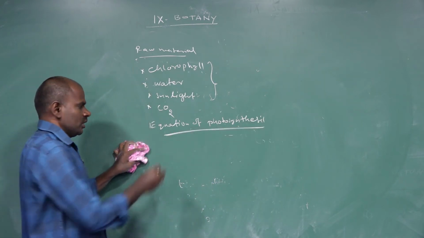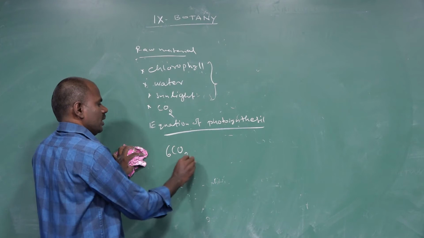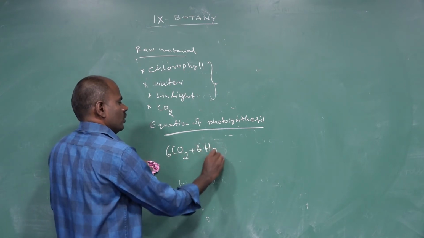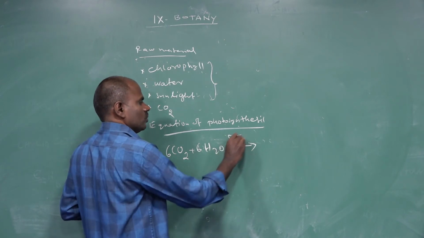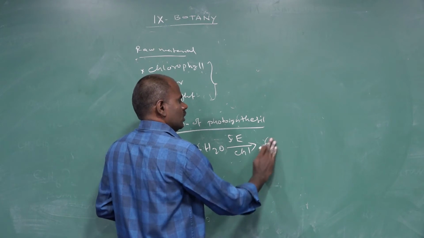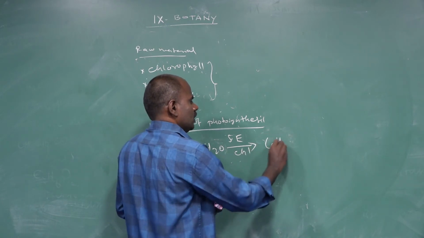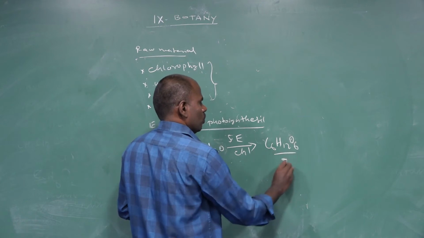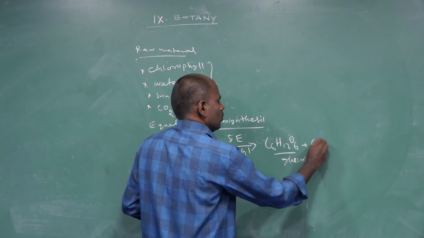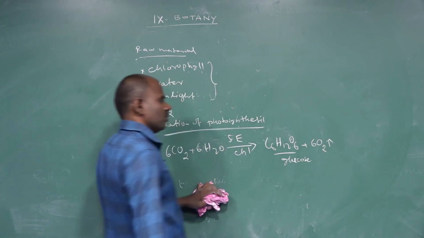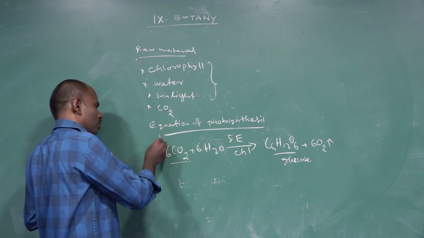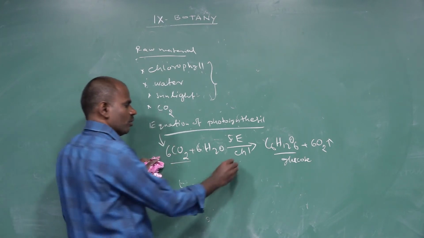Equation of photosynthesis. First, 6 moles of carbon dioxide and 6 moles of H2O give rise to 6 moles of C6H12O6, which is glucose, only with solar energy and the help of chlorophyll pigments, plus 6 moles of O2, which is evolved into the atmosphere. The atmosphere contains a lot of carbon dioxide, so carbon dioxide is consumed during the photosynthesis process.